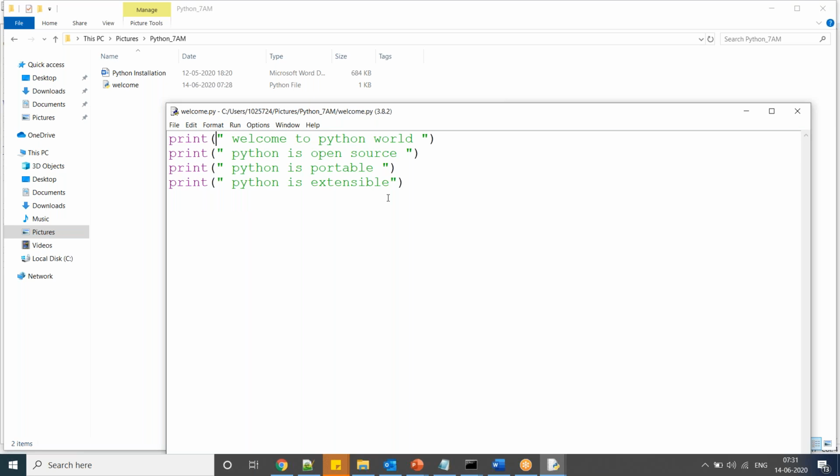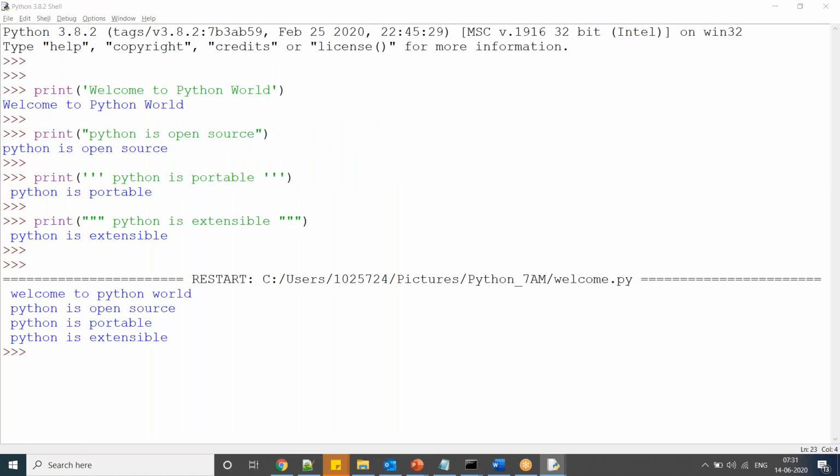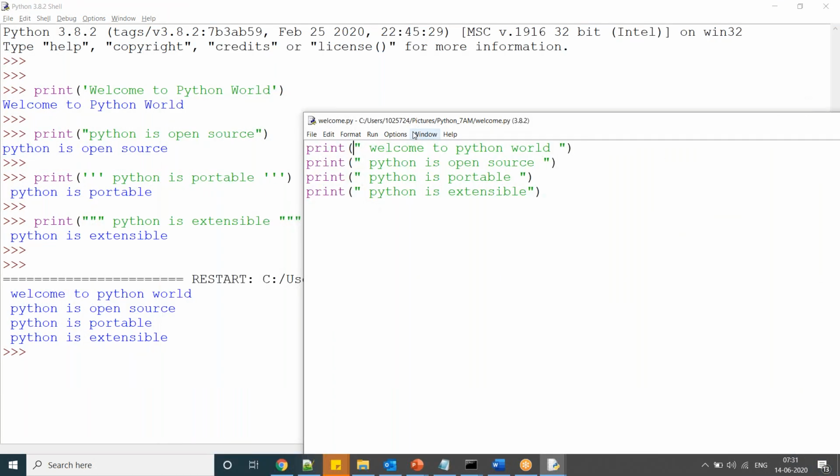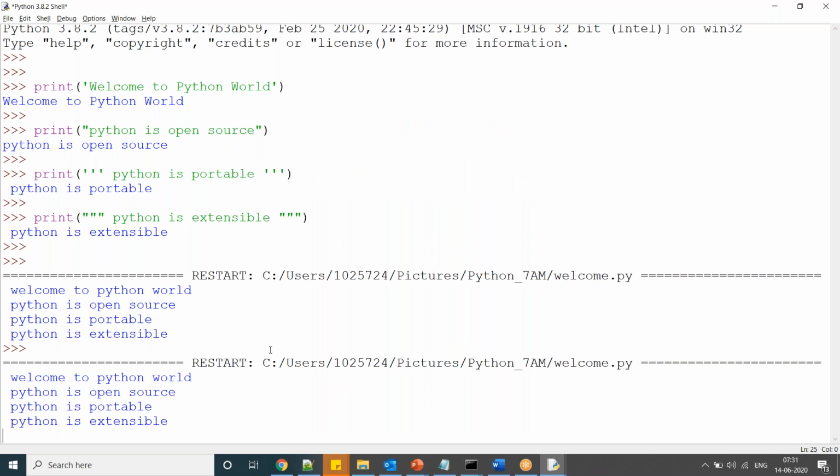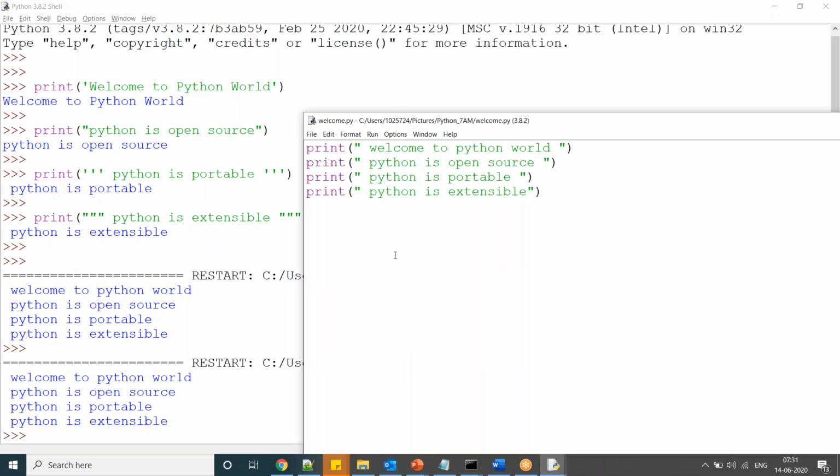Now how to execute this file? Go to Run Module. So just I'm executing once again, Run Module. This is the way you have to do it in IDLE.